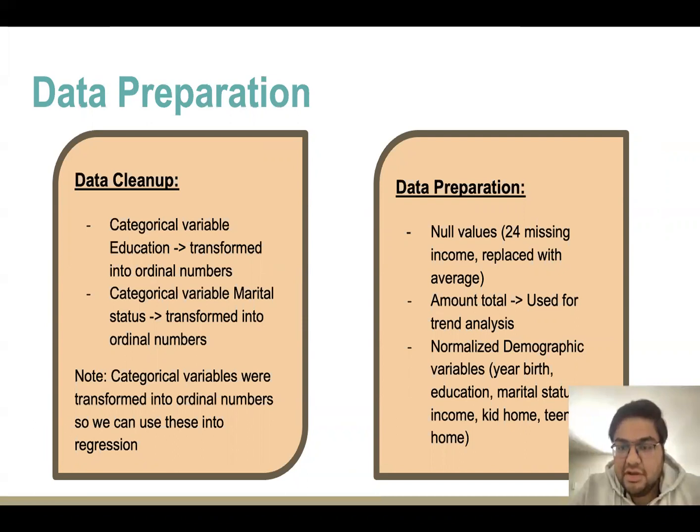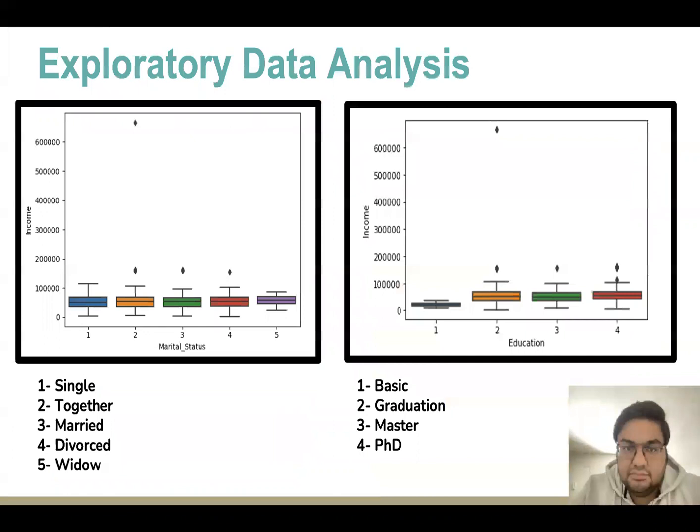We also calculated a new variable called amount total, which takes into account the sum of all the amounts spent on wine, meat, fruit, etc. And before performing the clustering operations, we normalized variables as well. We used the method of z-scaling to normalize our variables. We did z-scaling to ensure that one variable does not take precedence over the other because of higher scale range.